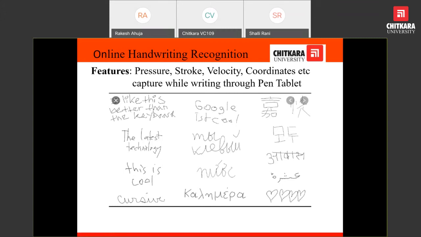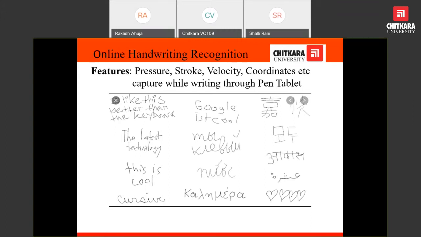The best thing is that with an online handwriting recognition system, there are some features available to us. Features mean what pressure we are putting on the pen with which we are writing. What is the stroke? One stroke means pen down to pen lift. What velocity we are using to write something. What are the coordinates of points? As we are writing, the coordinates of points are generated.